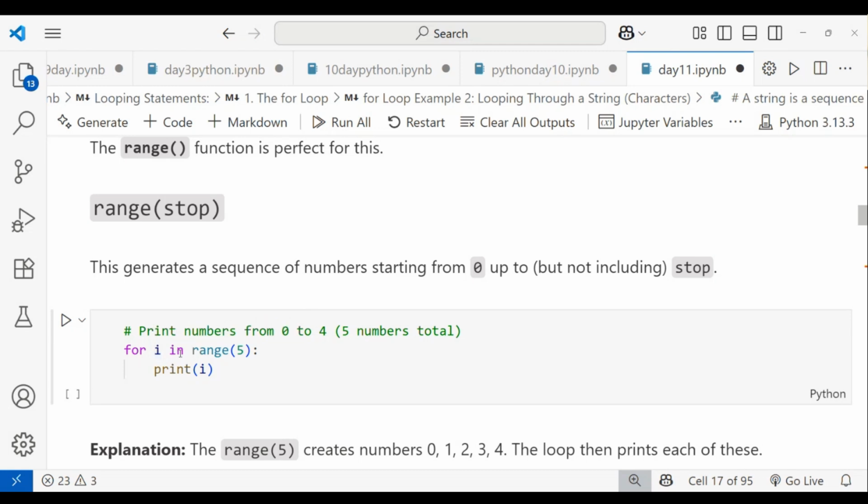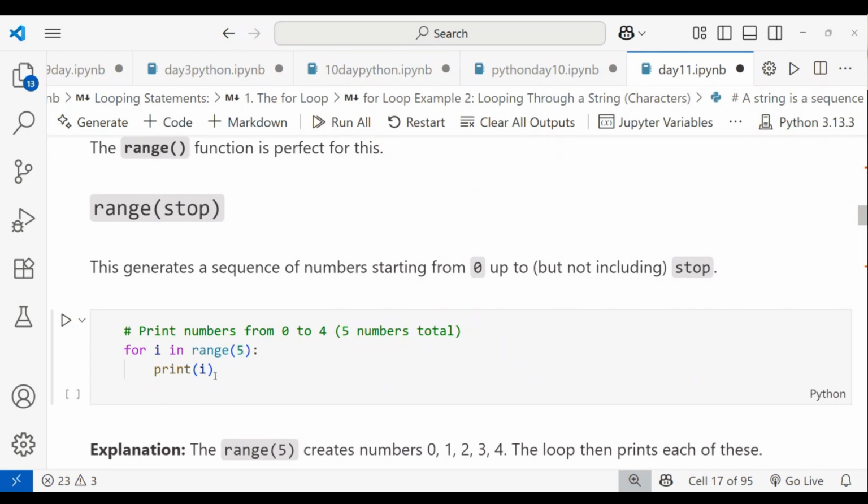This variable will iterate. Then I'm taking in, and range. Inside, I ought to mention 5, because I want only up to 4. In Python, when you use any for loop or while loop, you have to add plus one to the stop value. If you want until 4, you have to mention 4 plus 1, that is 5. If you want until 5, you have to mention 5 plus 1, that is 6.